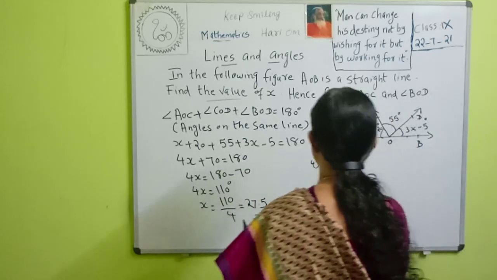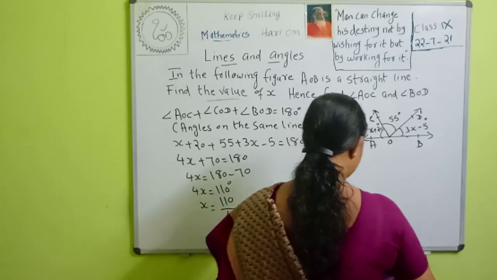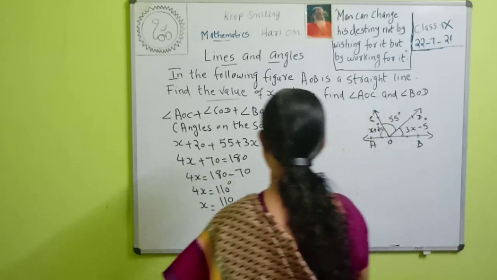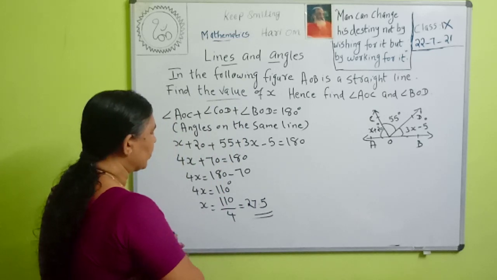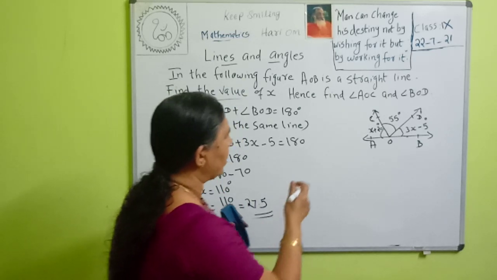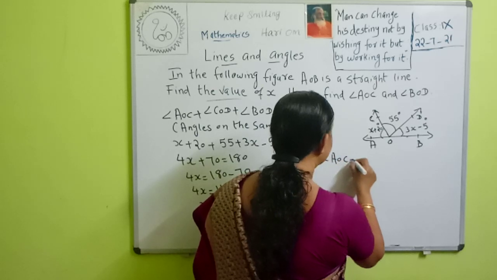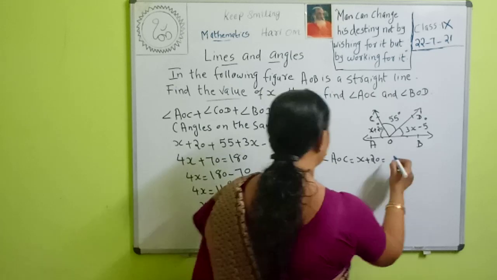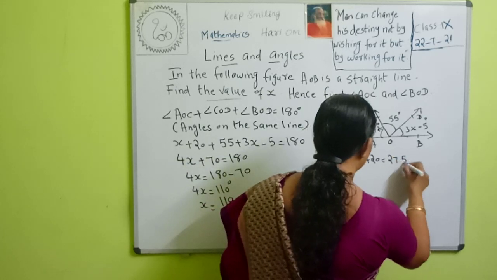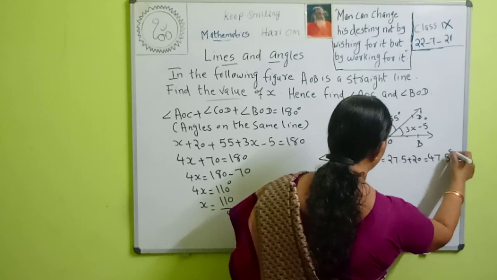Then, if x is equal to 27.5, we can find angle AOC. Angle AOC is equal to x plus 20, that is 27.5 plus 20, which is equal to 47.5 degrees.